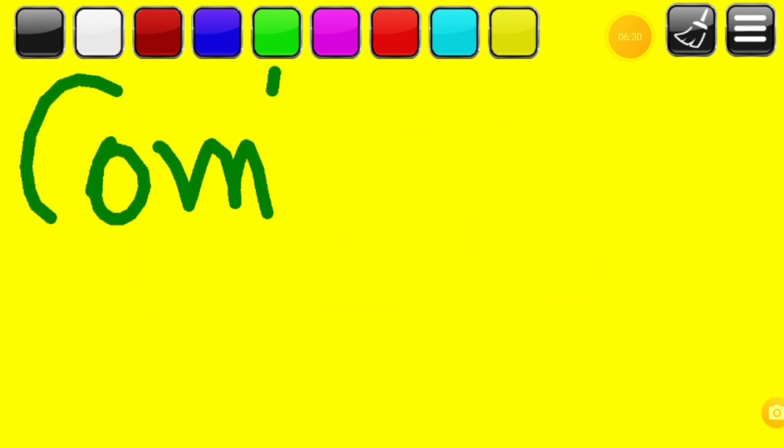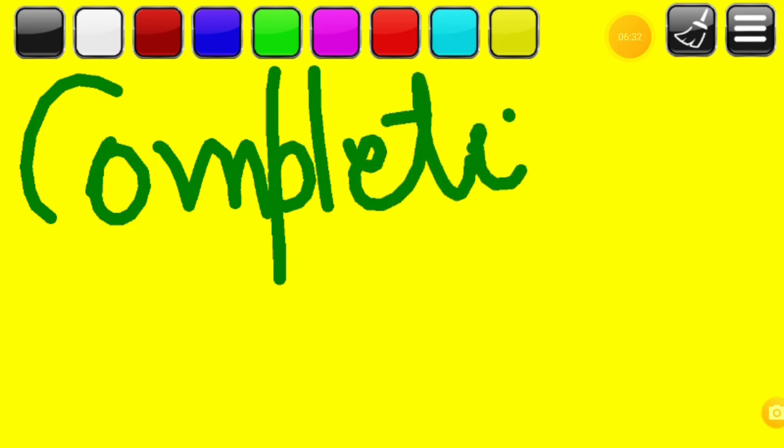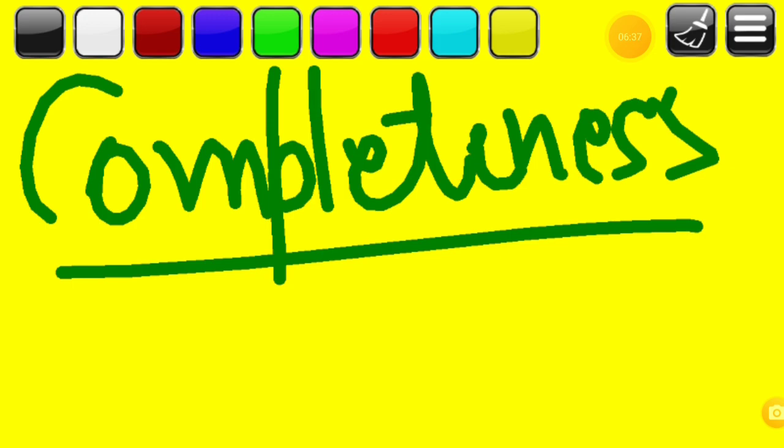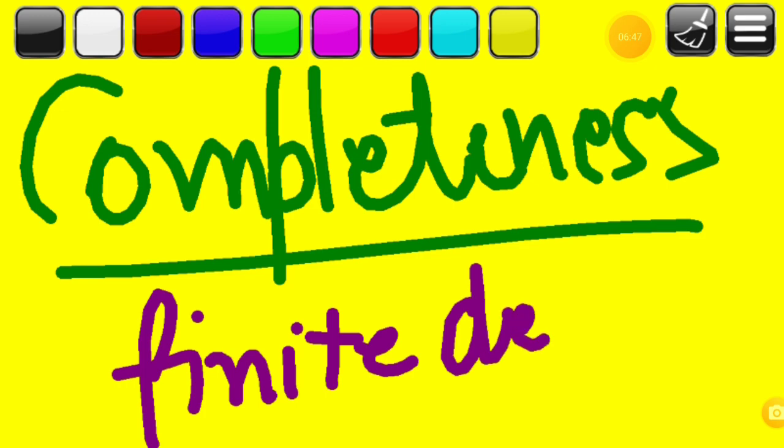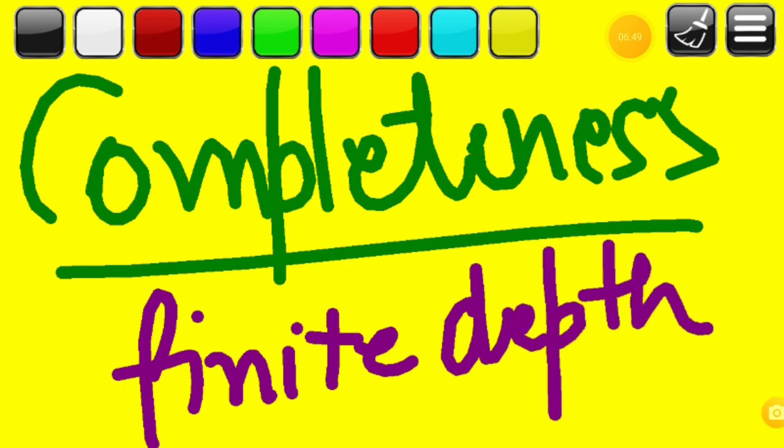Next is whether this algo is complete or not. BFS is complete, which means if the shallowest goal node is at some finite depth, then we will find a solution. If the goal node is present at some finite depth, only then can we use this BFS. If the goal node is far away from the root node, then we do not use breadth first search. In that case, we will use depth first search. In later videos, we will learn what depth first search is.